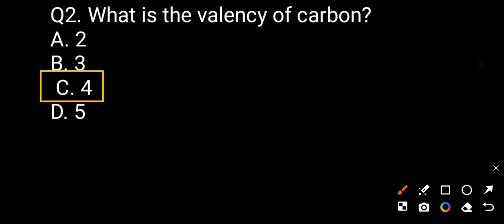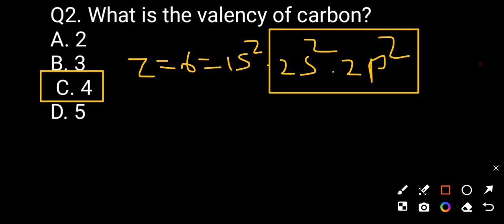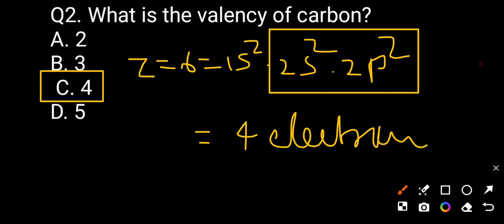Now we see Z is equal to 6, which is 1s2 2s2 2p2. We can see there will be 4 electrons in the outermost orbit, so the valency of carbon will be 4.